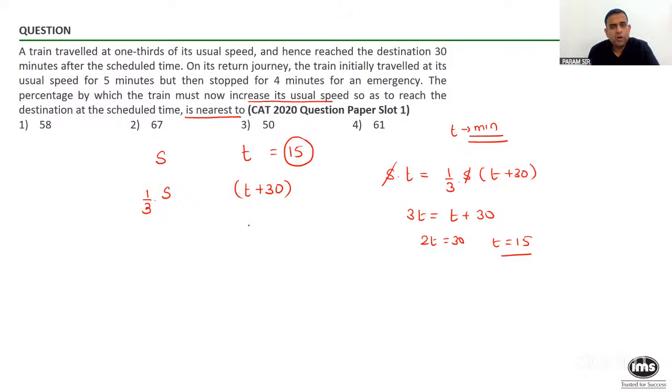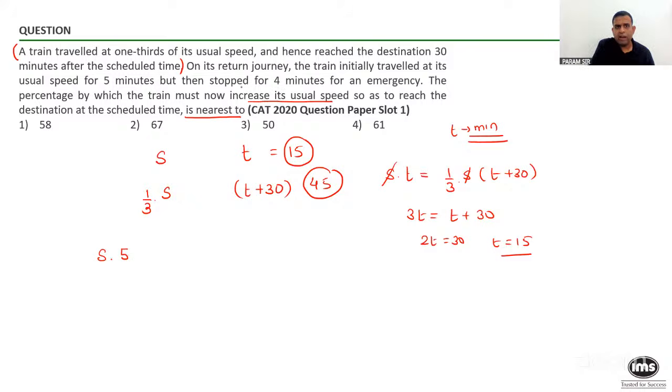On that day, because the speed became one third, the time taken is 45 minutes. I hope all of you are okay with this part so far, what we are able to make out from the first two sentences. So please note, normally you will take 15 minutes and we have used a variable to arrive at that number. On the return journey, the train initially traveled at the normal speed for 5 minutes. So I can say like this, please give me yes or no, normal speed, and I traveled for 5 minutes.